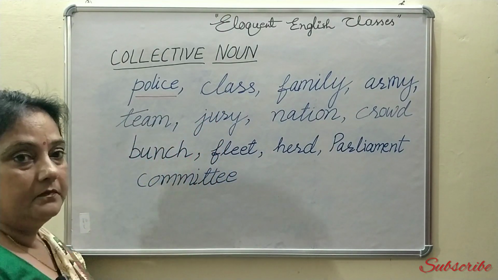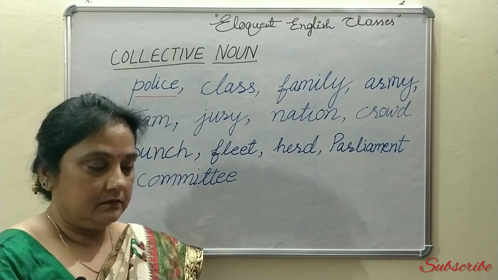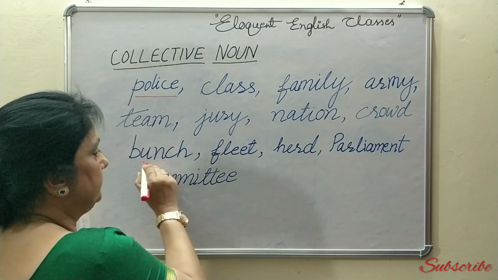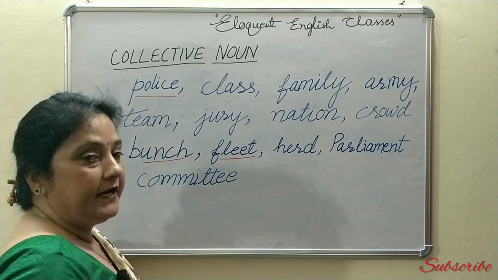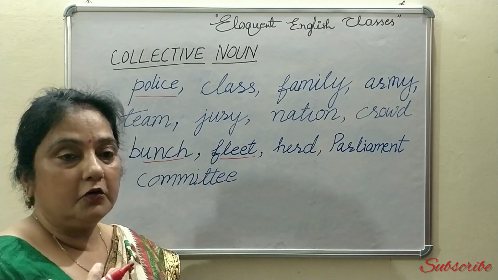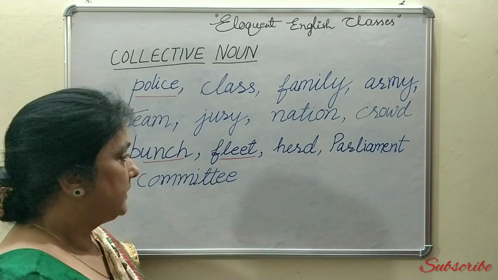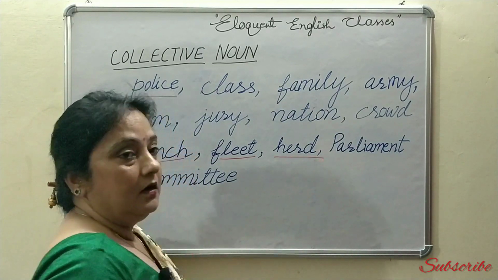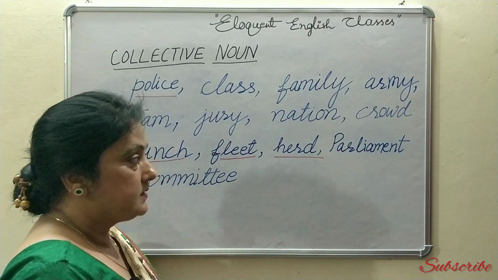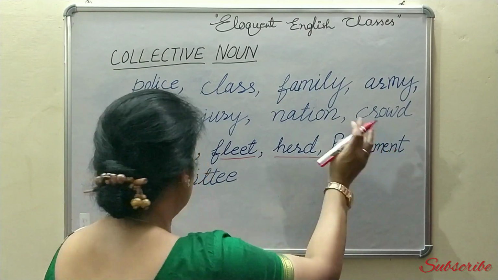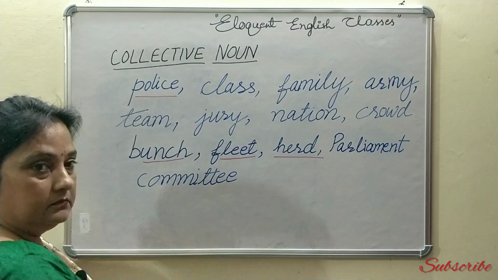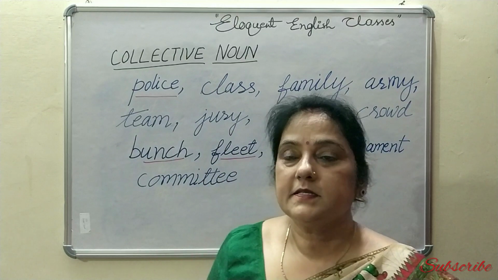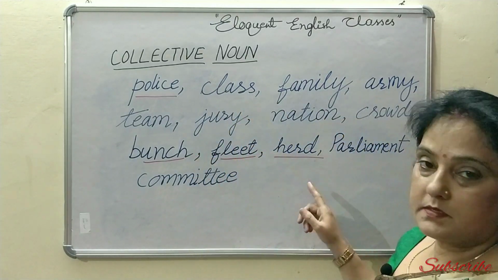Bunch. Bunch means like bunch of grapes. And fleet. Fleet, a group of ships or vessels. Herd, this also a group of animals. Parliament, you understand. Committee also, where we have more than one member. So these are all collective nouns.